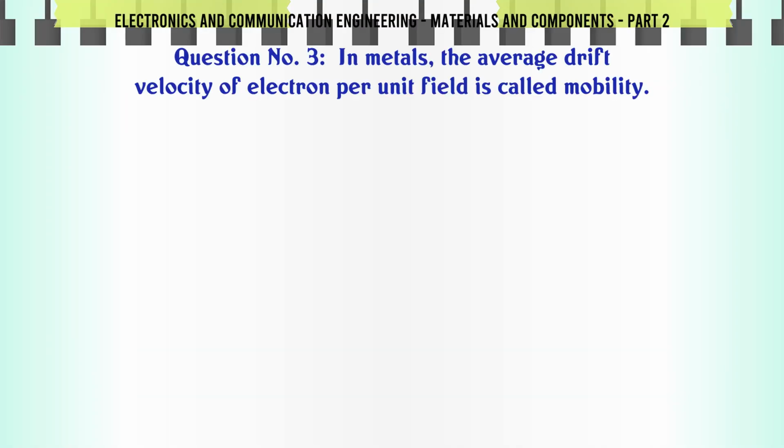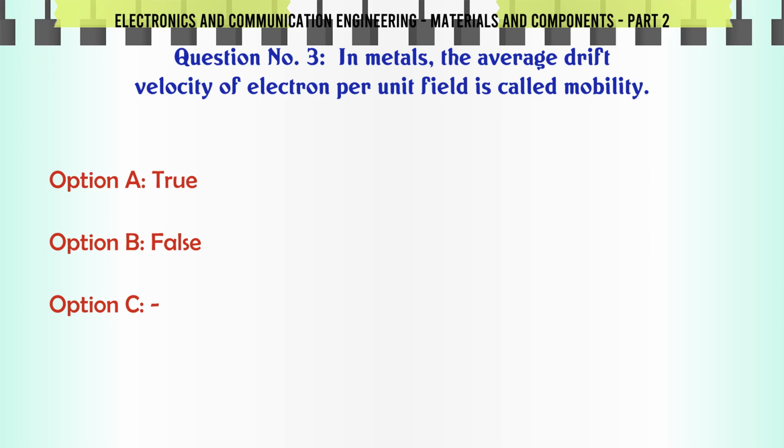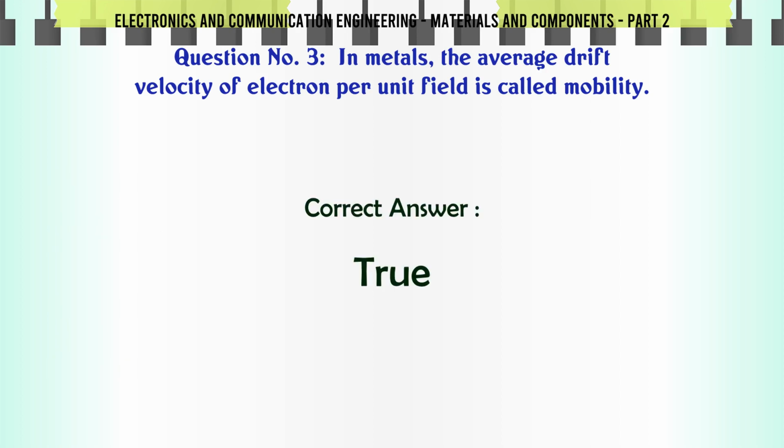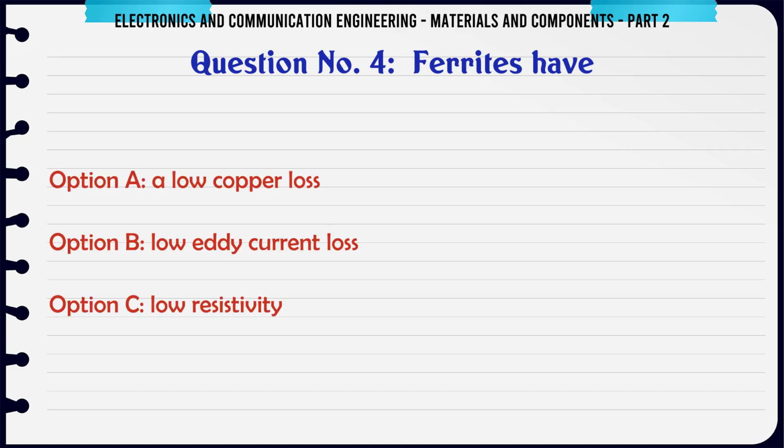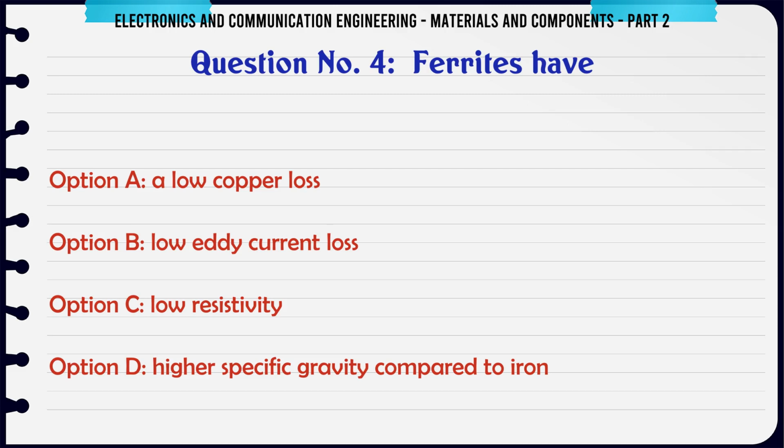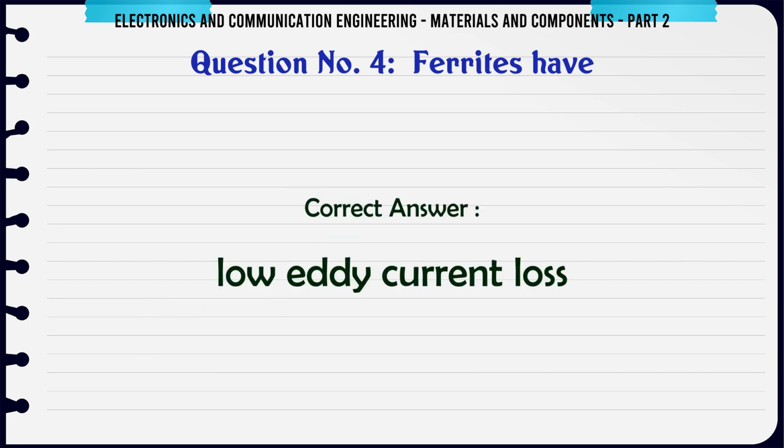In metals, the average drift velocity of electron per unit field is called mobility. A. True. B. False. The correct answer is true. Ferrites have A. Low copper loss. B. Low eddy current loss. C. Low resistivity. D. Higher specific gravity compared to iron. The correct answer is low eddy current loss.